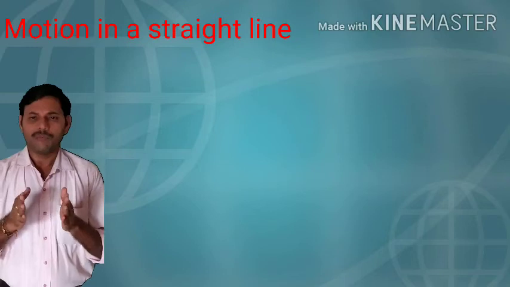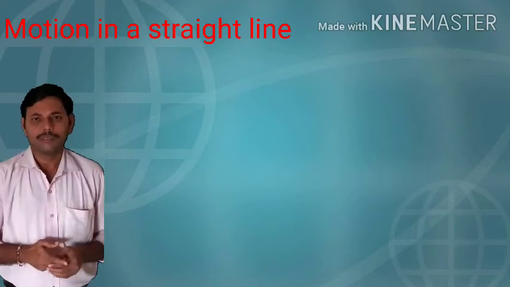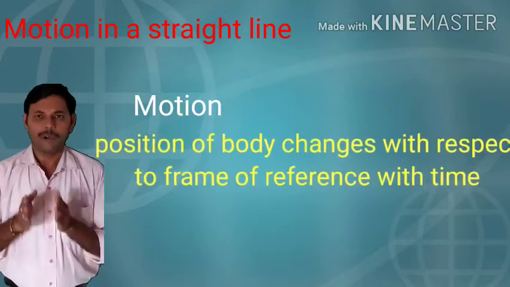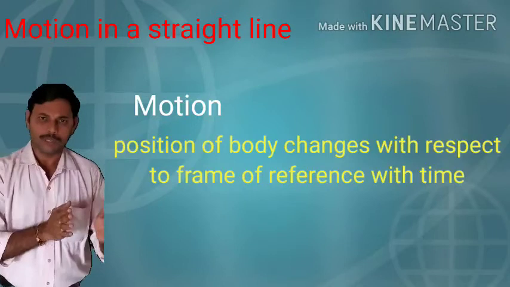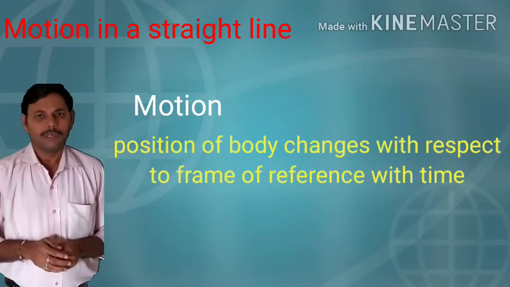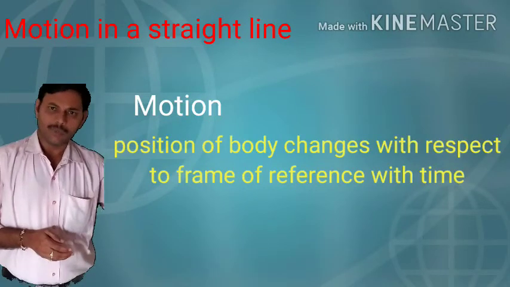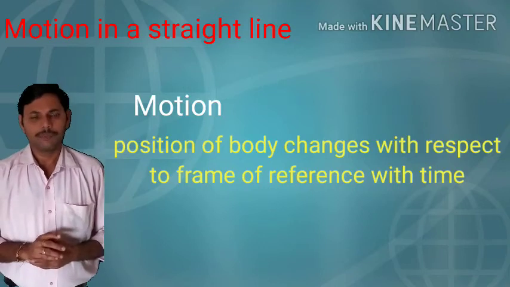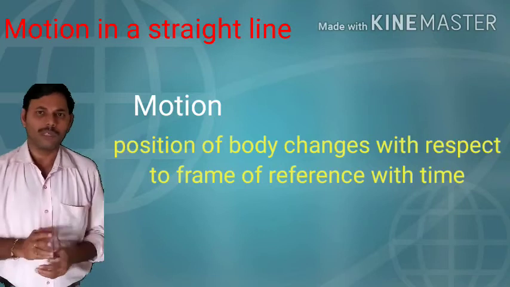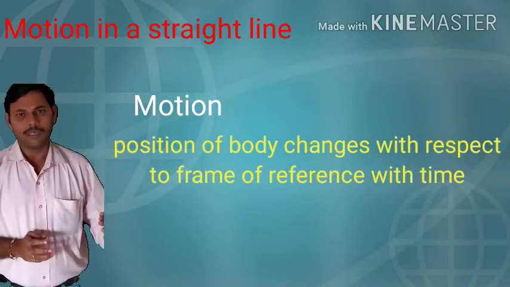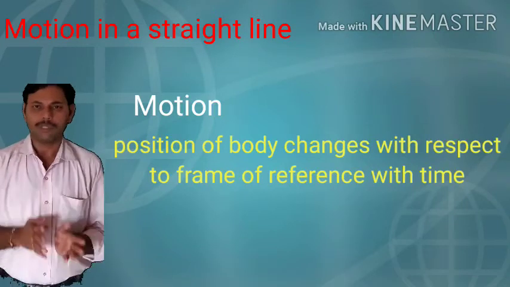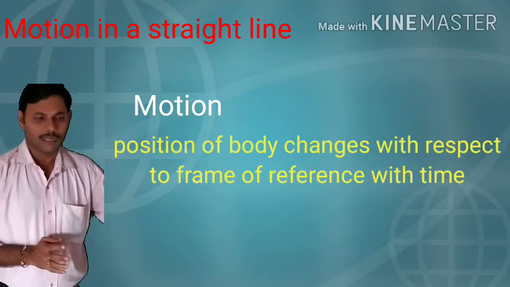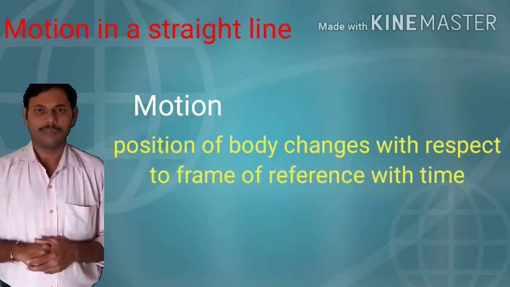This is the definition of rest. Similarly, motion: a body is said to be in motion if the position of the body changes with time with respect to a coordinate system.